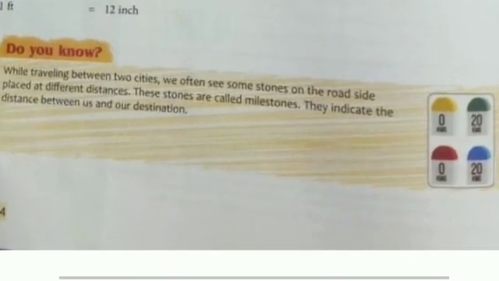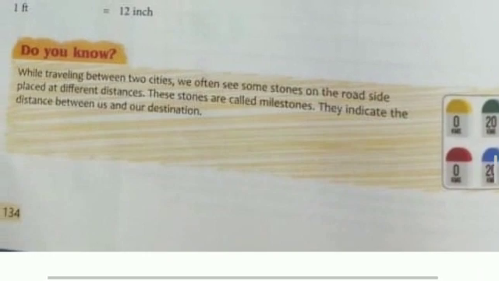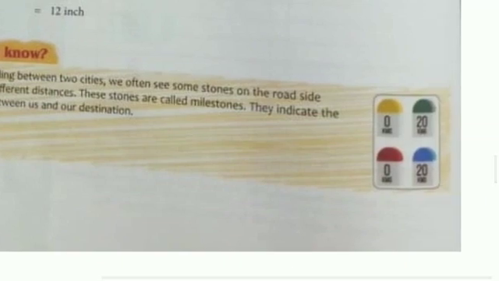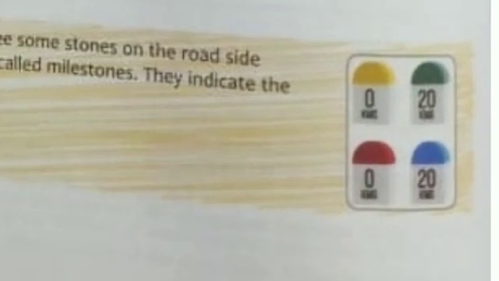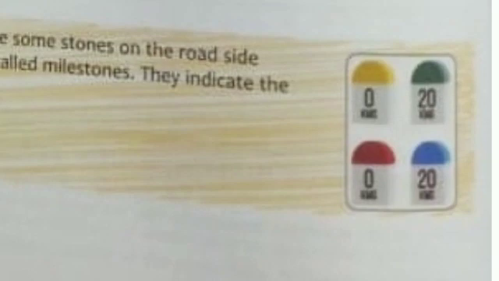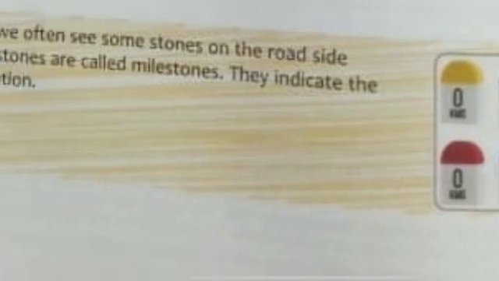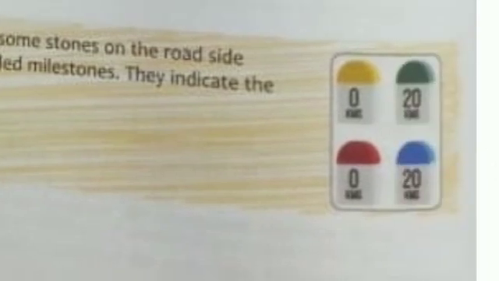Now come to Do you know. While traveling between two cities, we often see some stones on the roadside like this. Here is a picture. These are called milestones. In Hindi, it is called मील का पत्थर.